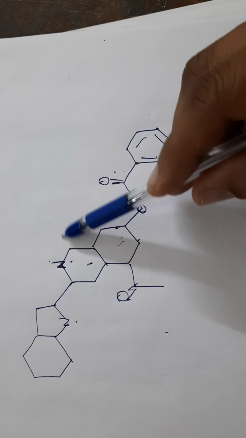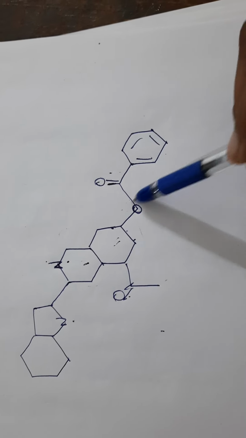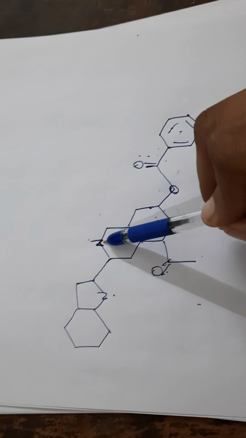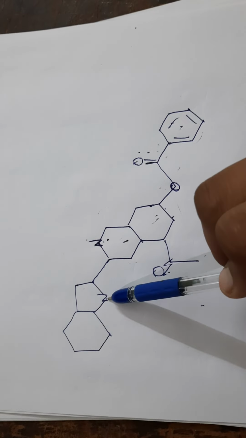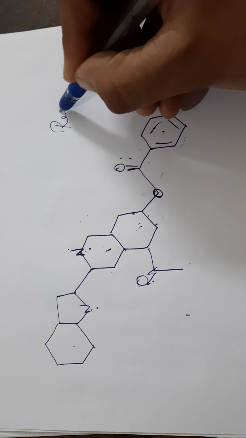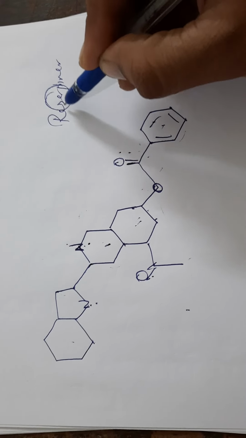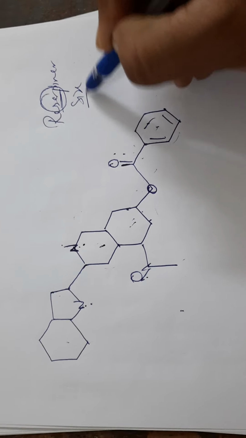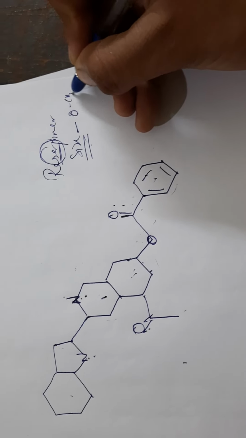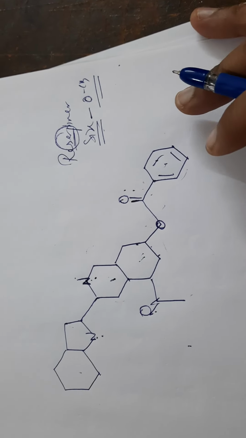This is the N benzene and this is the benzene ring, and this double bond O is attached with a benzene ring. Here we got an N, so here also you will get an N, with a benzene ring. Reserpine, you remember reserpine has 6 OCH3 groups to be attached.